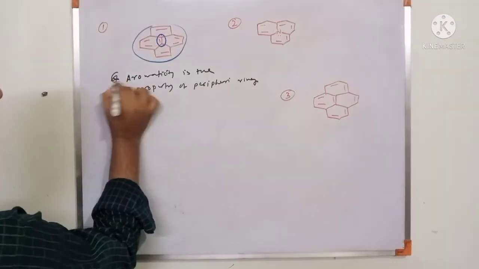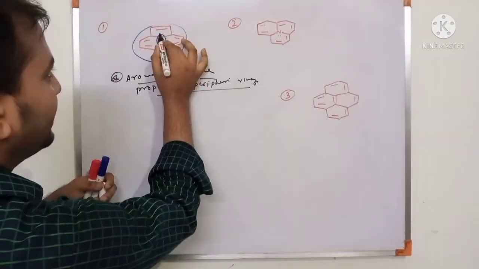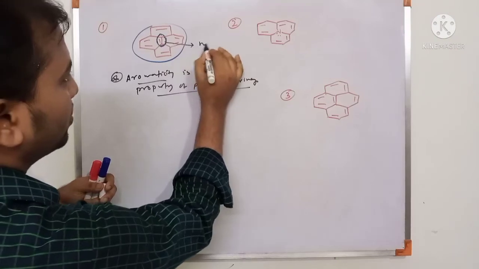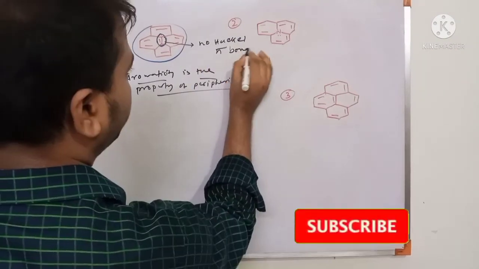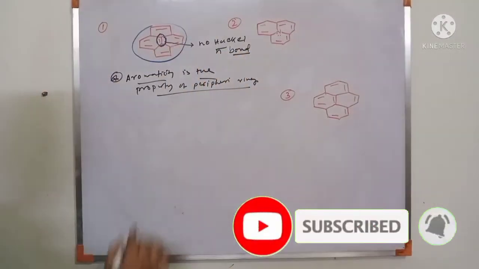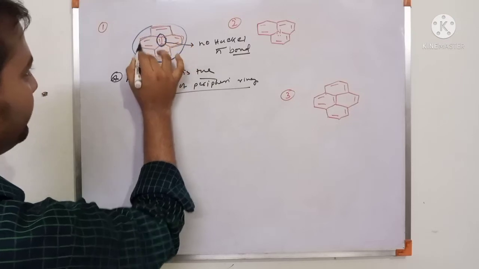Remember this, note down. Aromaticity is the property of the periphery ring, but this is the internal ring. So there is no Huckel pi bond. Only count the periphery bonds, the periphery system.